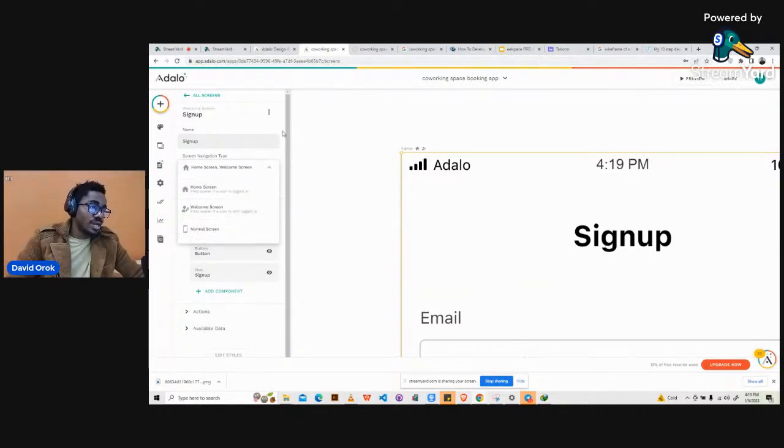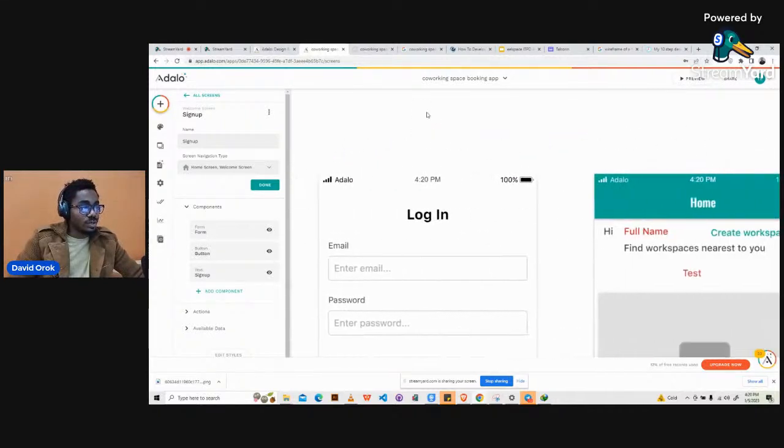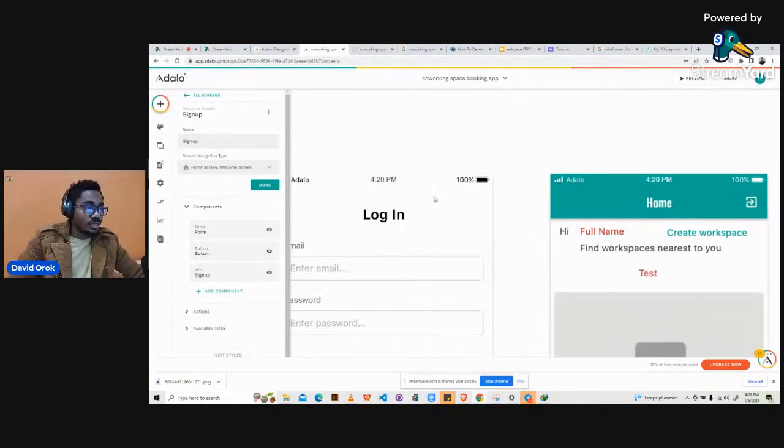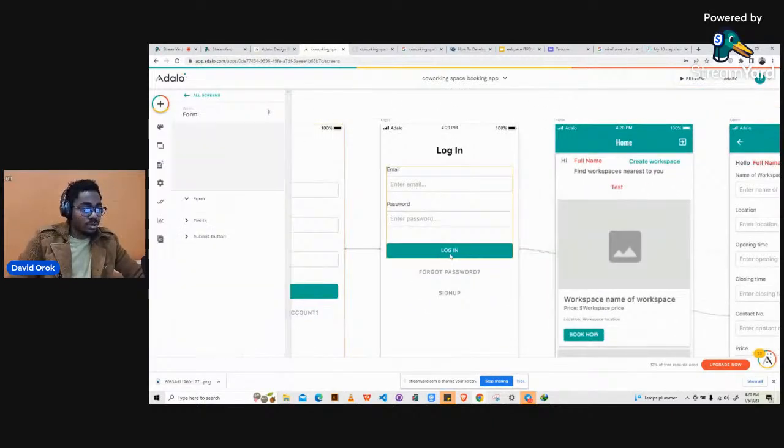The way Adalo is designed, if you reload your screen, it somehow returns you back to the home screen. Yesterday the home screen was this particular one here, so every single time we reloaded the screen, we were brought back to this point. That was what happened yesterday. When we were trying to log in, the logic here was very correct. Let's look at the logic again. For you to determine who actually gets to see a particular screen, you just play around with the logic on the login screen.